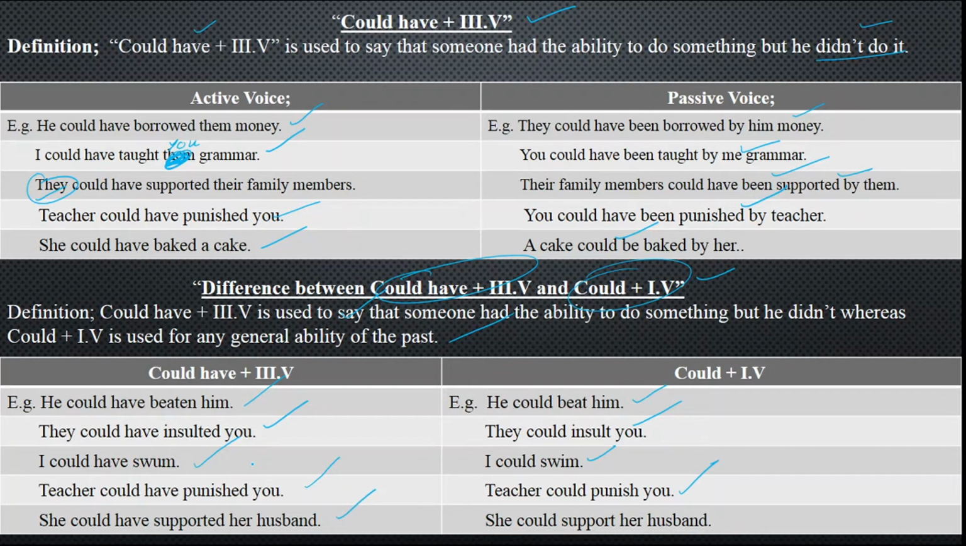She had a job as well. She could support her husband. She herself didn't do it. Means she was having the authority and everything, but she didn't do it. And in the same way, she could support her husband. This is an ability in past we are talking about. Let's discuss the next one.